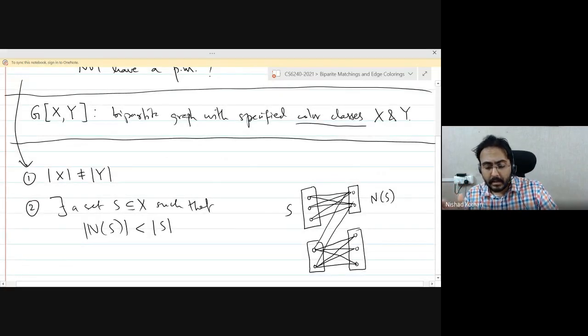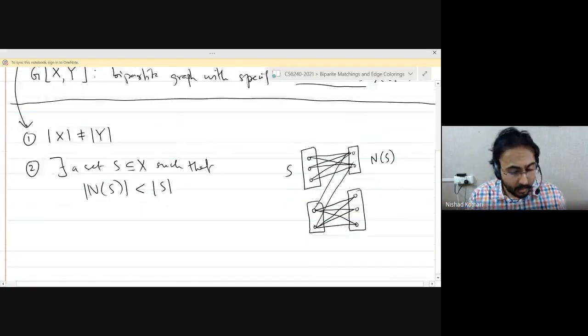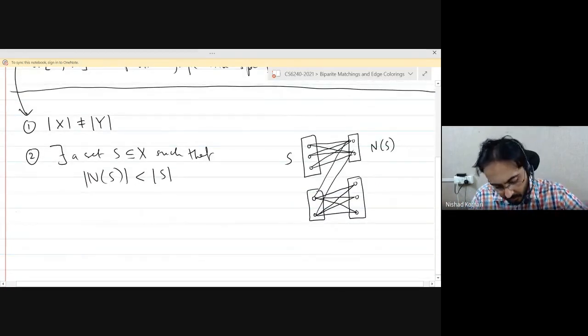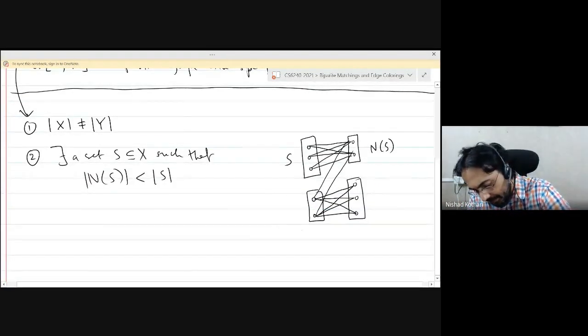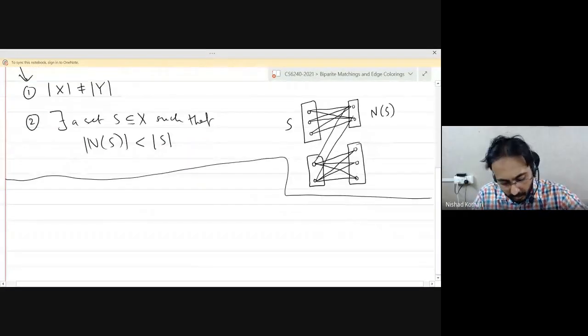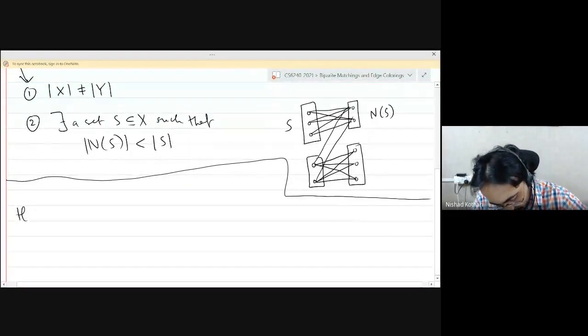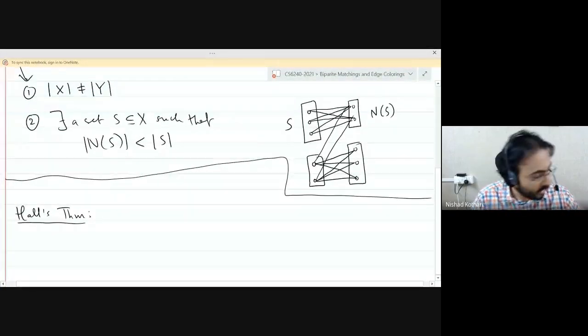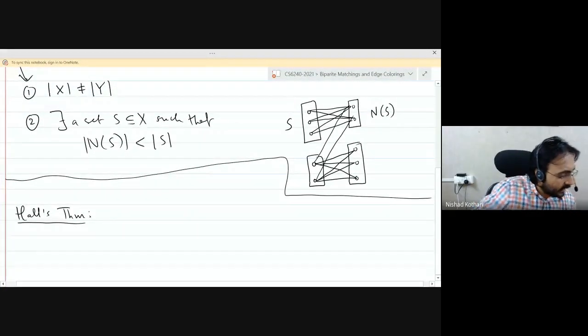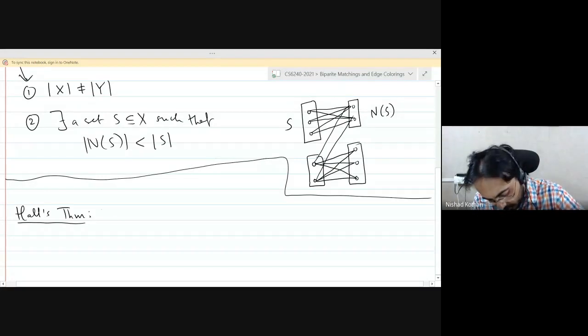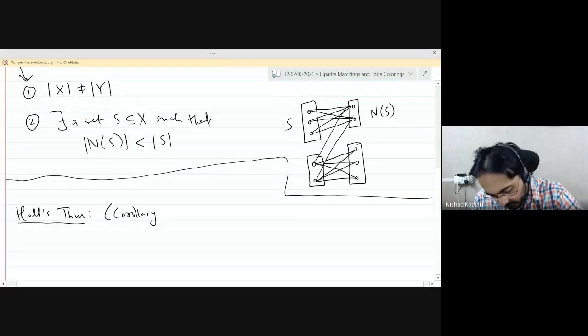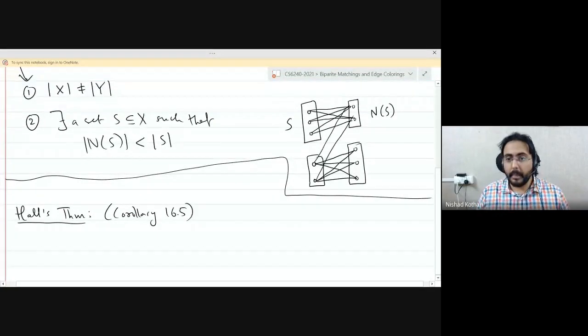Okay. Turns out they're actually necessary and sufficient. So that result, one of the most fundamental results in matching theory, is called Hall's theorem. Let me see what the number is. It's corollary 16.5 in the text. Okay.